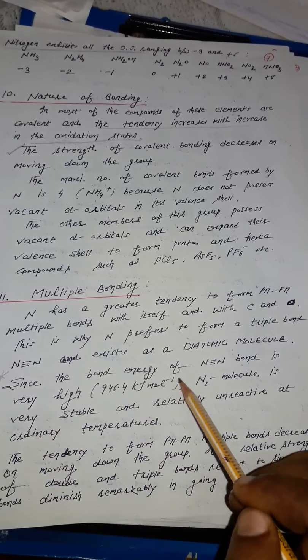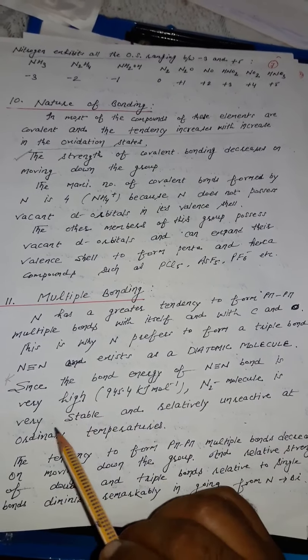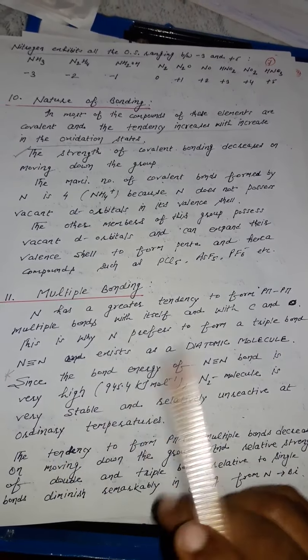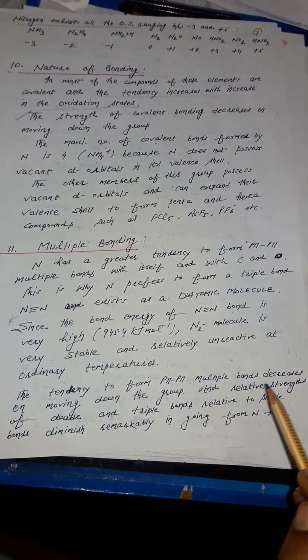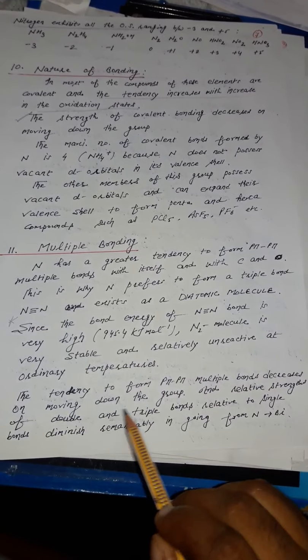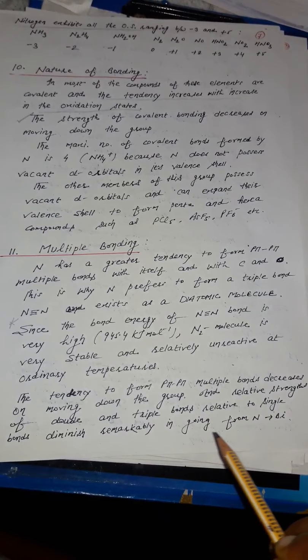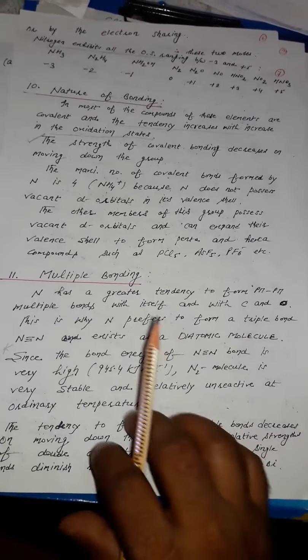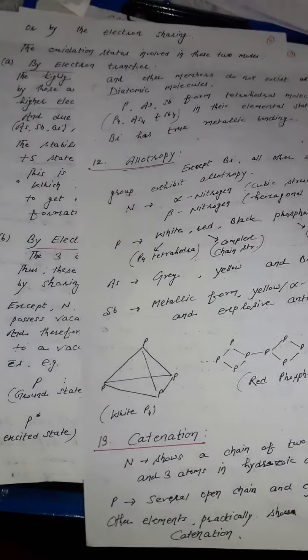Since the bond energy of the nitrogen triple bond is very high, the nitrogen molecule is very stable and relatively unreactive at ordinary temperatures. The tendency to form p pi-p pi multiple bonds decreases moving down the group, and the relative strengths of double and triple bonds relative to single bonds diminish remarkably in going from nitrogen to bismuth. So the multiple bonding tendency of nitrogen is greater than other elements.